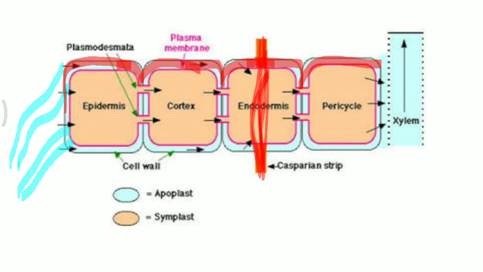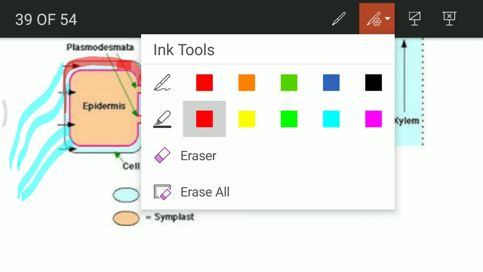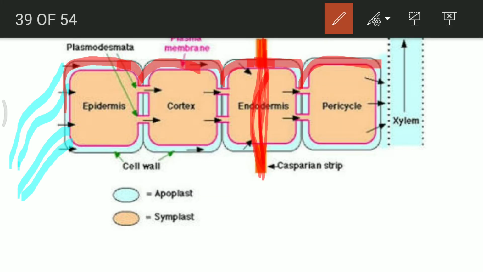And again, here we cannot mark the water molecules with the same color. Let's make the water molecules with dark blue color. So, this is a symplastic movement. Water is moving from here. It is passing through the entire place, and then it is reaching the endodermis. After endodermis, wherever there is presence of this Casparian strip, water molecules are not allowed to follow the cell wall pathway, or the apoplastic pathway is not allowed by the Casparian strip.